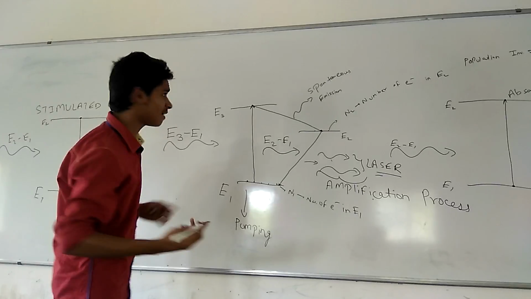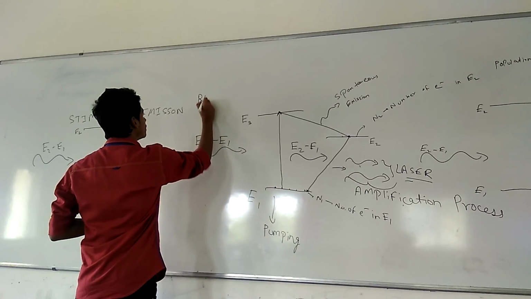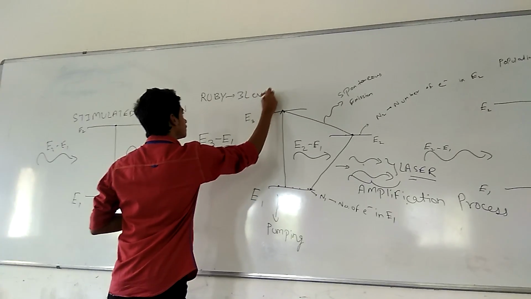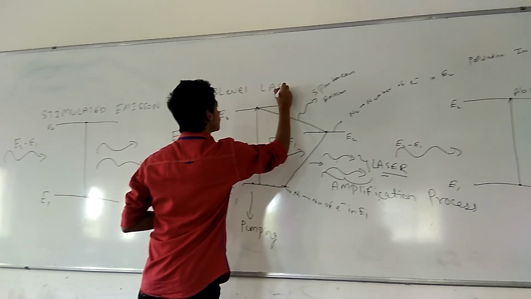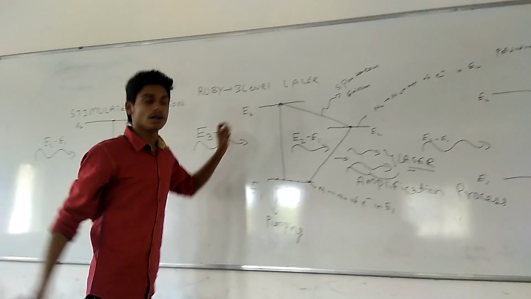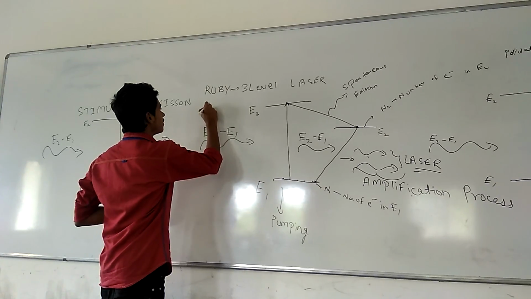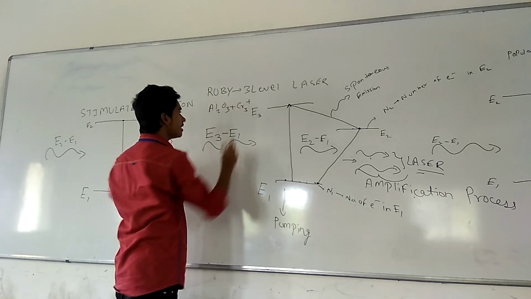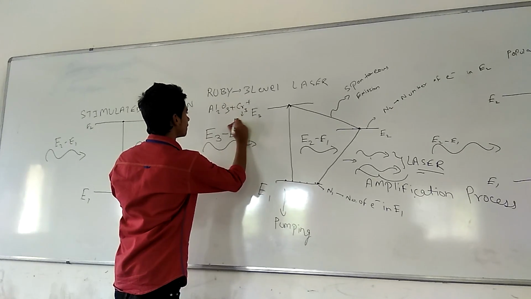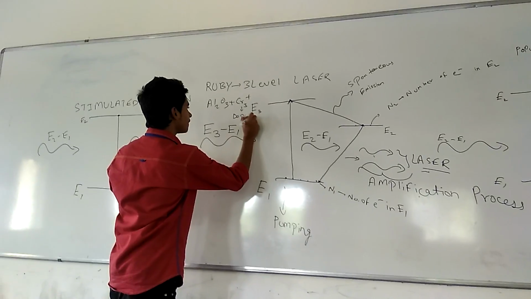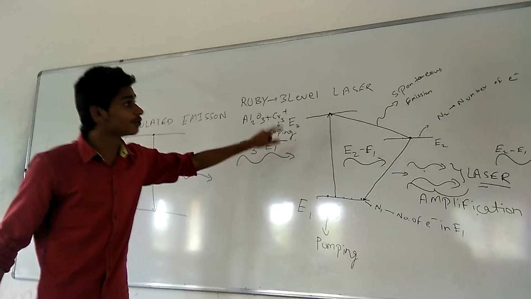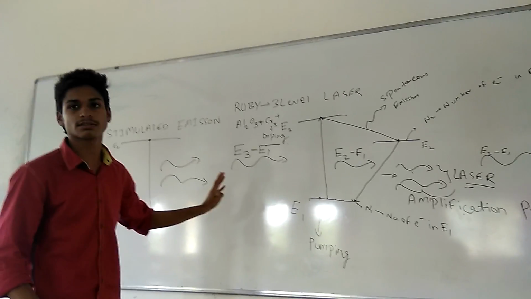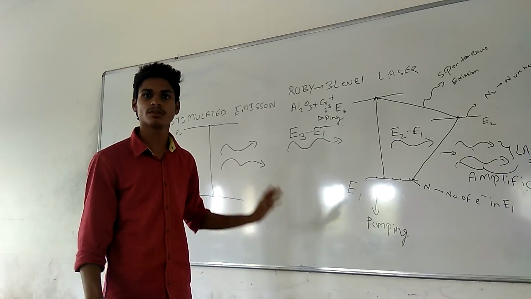Now if we look at some example of it, then there is Ruby. Ruby laser is a 3-level laser. Ruby laser is made up of aluminium oxide with some percentage of chromium as doping. So Ruby laser is definitely an example of this process, a 3-level laser system. Okay.